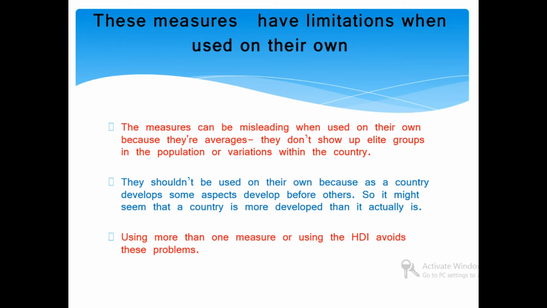There are some limitations in these measures also. The measures can be misleading when used on their own because they are averages. They don't show up the elite groups in the population or variation within the country. They shouldn't be used on their own because as a country develops, some aspects develop before others. So it might seem that a country is more developed than it actually is. Using more than one measure or using the HDI avoids these problems.